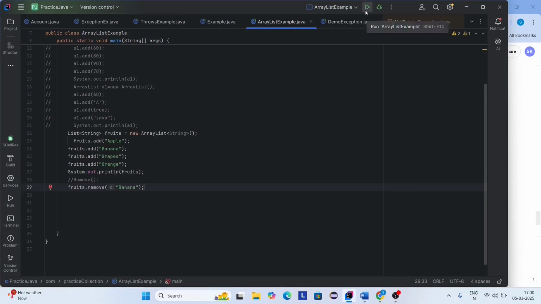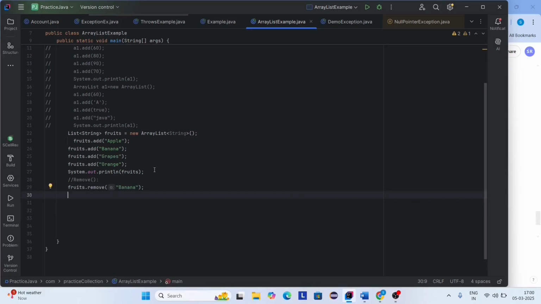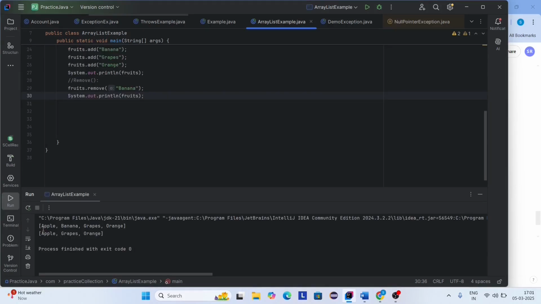Let's run this program. Sorry, I'm not giving the printing statement here. Let's print the fruits again. Here you can see the output. In the previous list, banana was there. Now I'm using the remove method to remove banana from the list. So in this list you can see banana is not there. Okay, it removes banana.